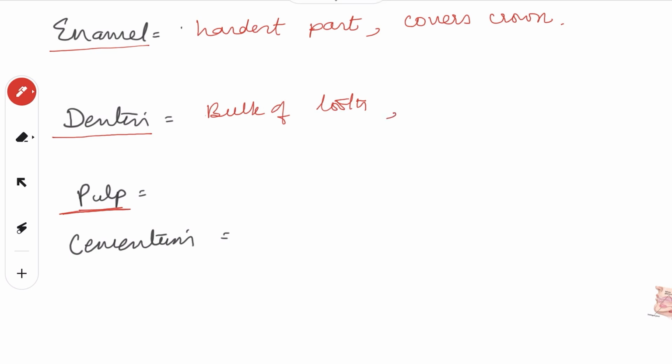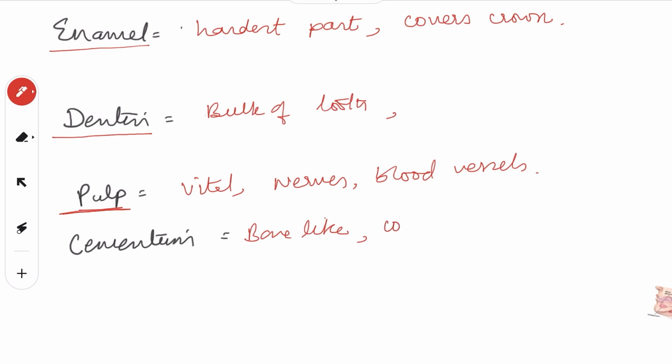And we have the pulp. Pulp is a vital part of the tooth. That means it has nerves and blood vessels, right? Then we have the cementum, which is bone like, right? It covers and fixes the root in position or in the socket, right?